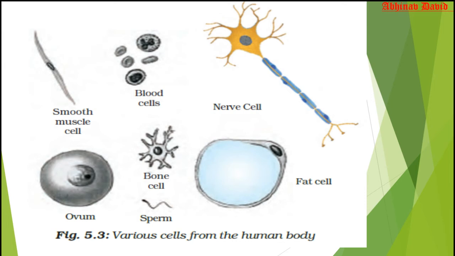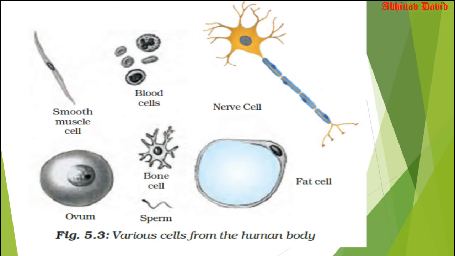The blood cells are spherical in shape. The nerve cell is branched, with a lot of branches coming out of it. The ovum is again spherical. There is also a bone cell of a different shape, the sperm and the fat cell. You can see 7-8 types of cells here, and all have different shapes.